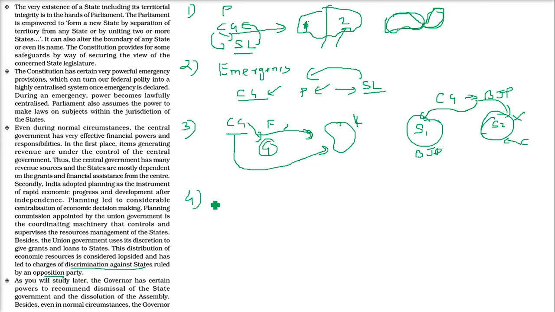The fourth thing is the governor. Now, the governor of the state is what? He is the representative of the president.